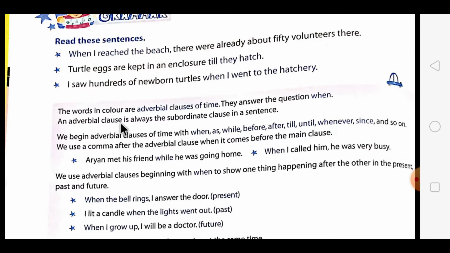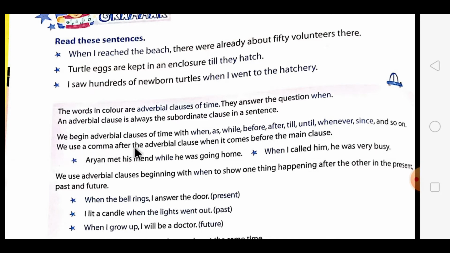An adverbial clause is also always a subordinate clause in a sentence. Then we begin an adverbial clause of time with when, as, while, before, after, till, until, whenever, since, and so on. Mostly, students, these highlighted words are there at the beginning of the adverbial clauses.